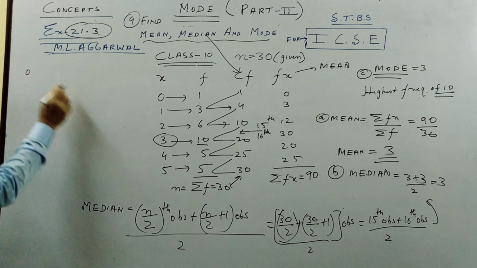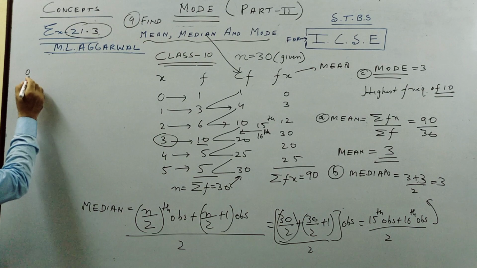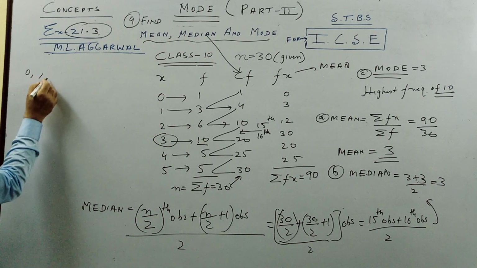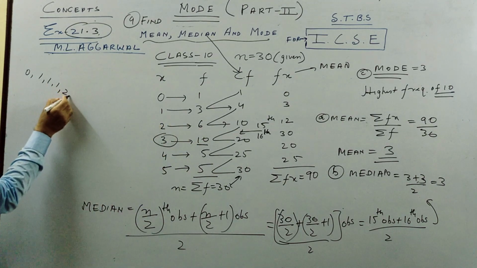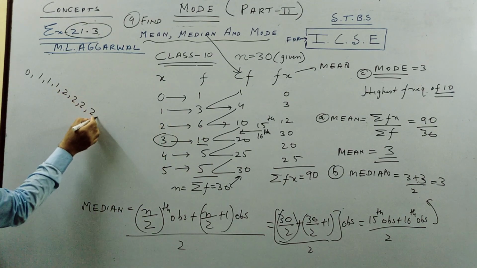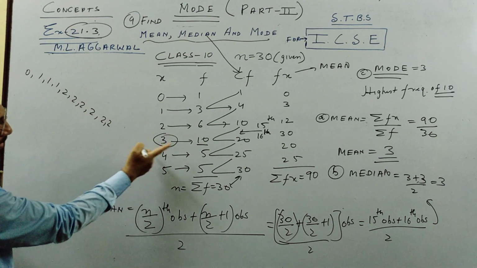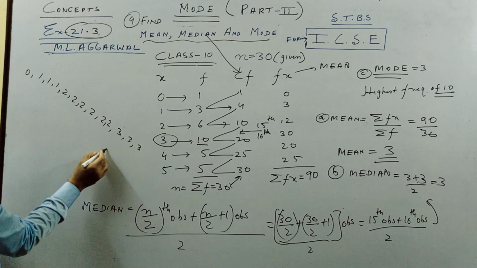Students are standing in order of their marks. One boy has got 0, then 3 boys have got 1, then 6 boys have got 2. Then next 10 boys have got 3. Like that you go.